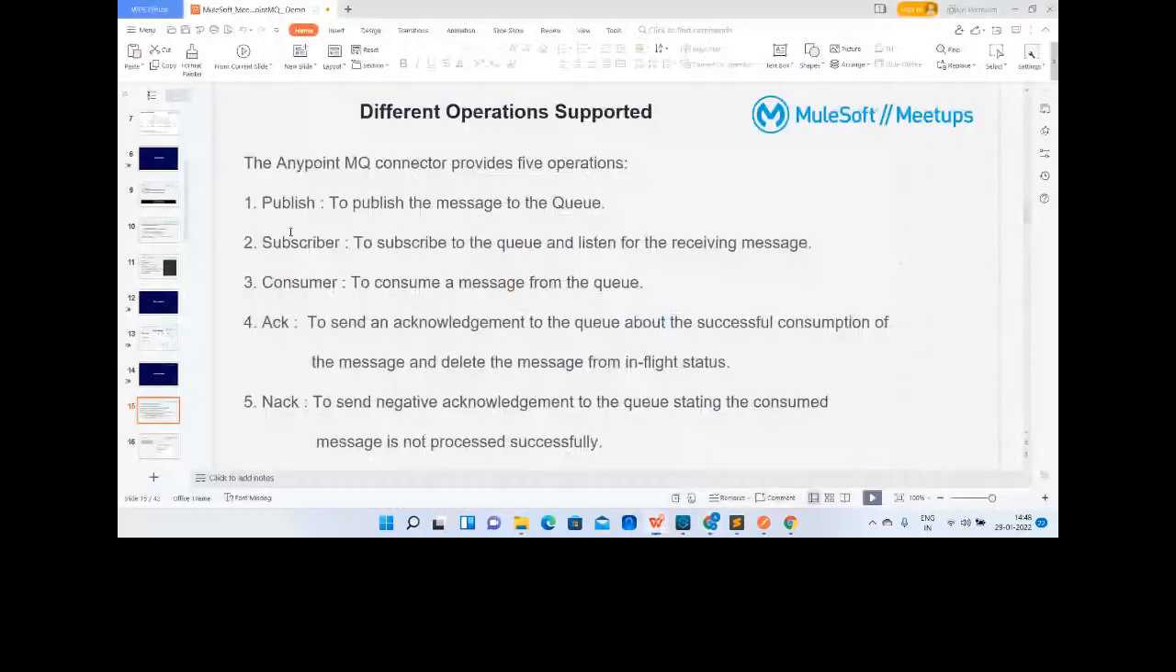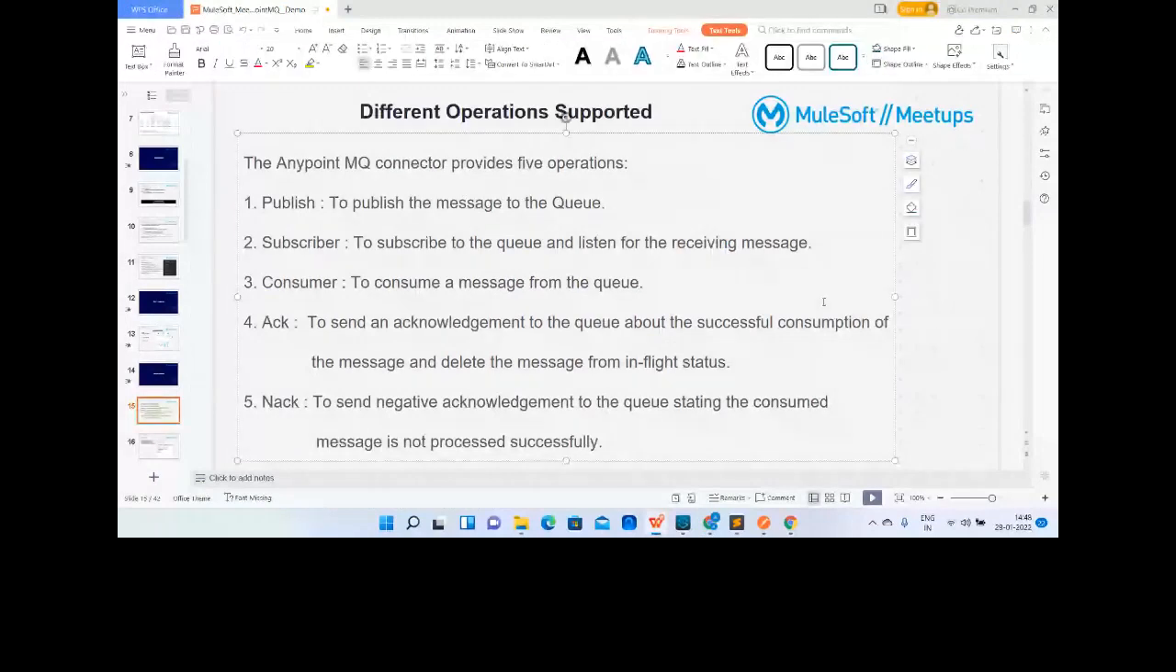The Anypoint MQ connector provides five operations. Publish, to publish the message to the queue. Subscriber, to subscribe to the queue and listen for incoming messages. Consumer, to consume a message from the queue. ACK, to send the acknowledgement to the queue about the successful consumption of the message and delete the message from in-flight status. And NACK, to send the negative acknowledgement to the queue stating the consumed message is not processed successfully.